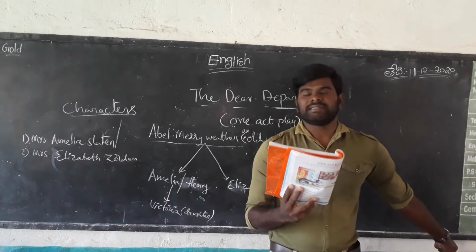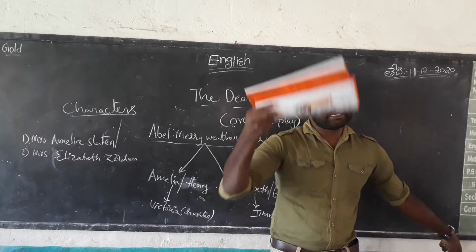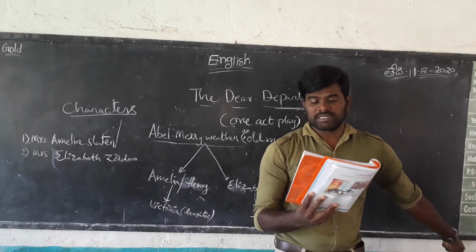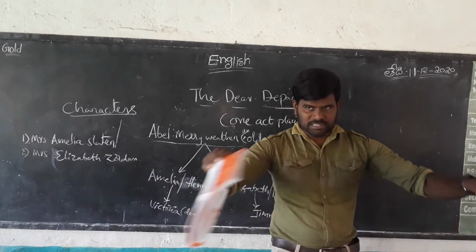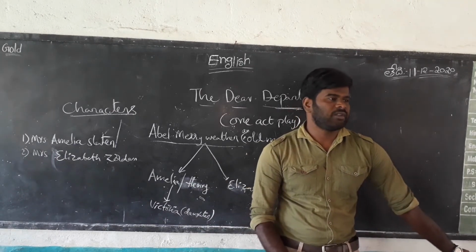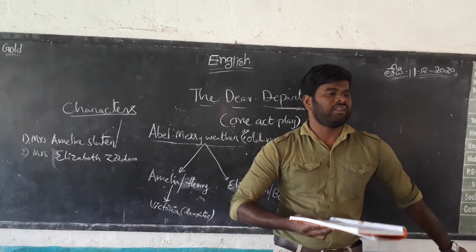When the scene starts with the curtain rising, just see how she is described. Mrs. Slater is seen laying the table. She is adjusting the table. Next, she is vigorous. Vigorous means looking ugly. Then plump. Plump means very fat.